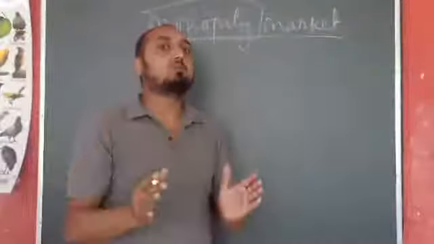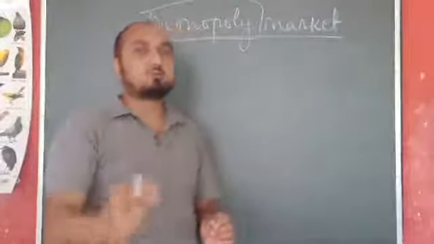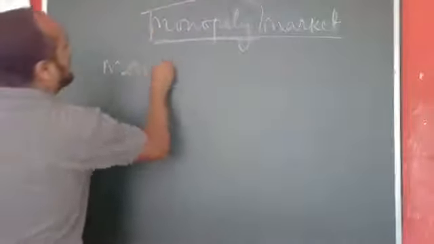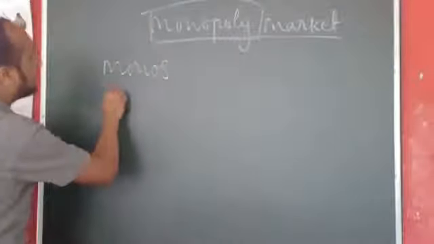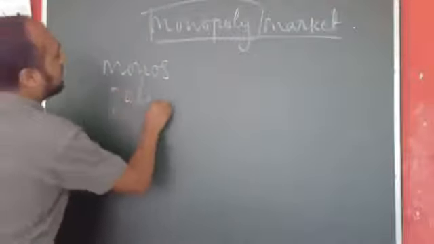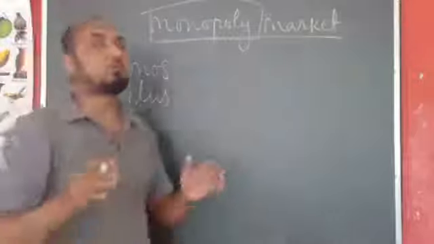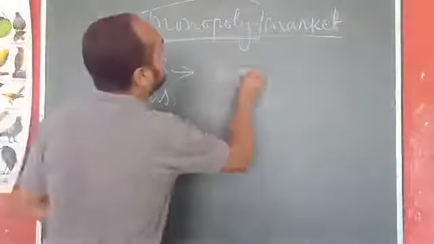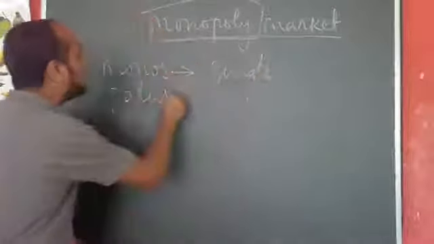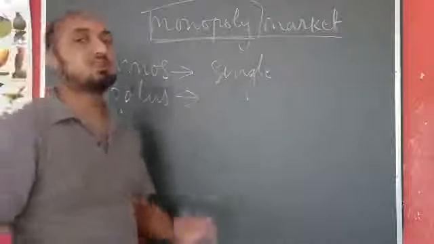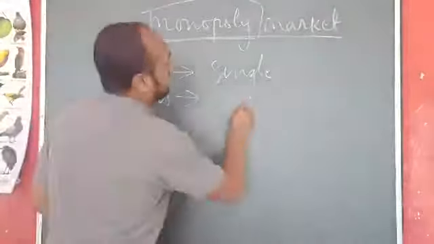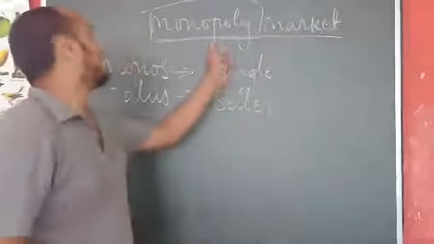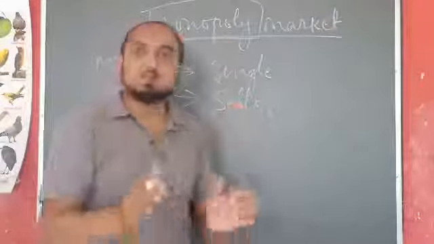Now this monopoly is derived from two Greek words. First one is monos and the second word we have polos. Now we have to understand the meaning of this. So monos means single and polos means seller. That means in Greek, the word monopoly implies single seller.